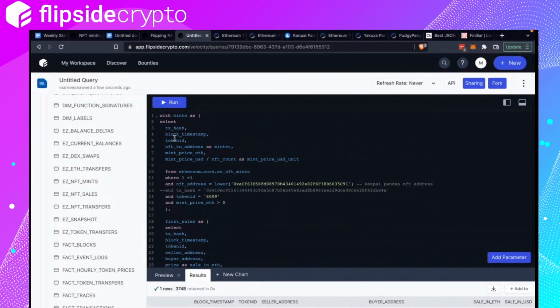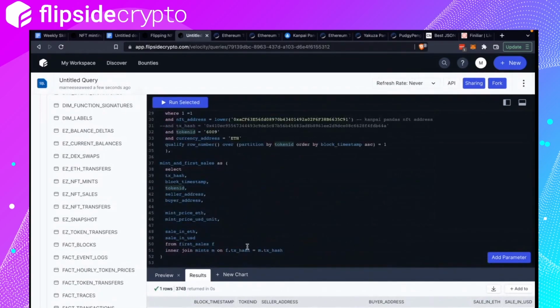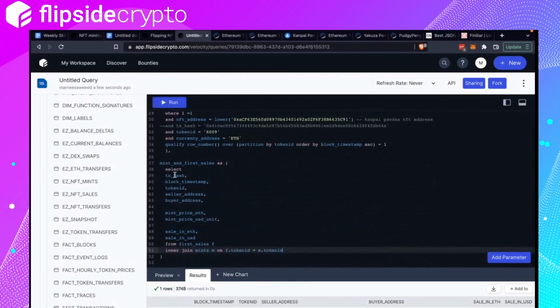I'm thinking if we need to combine on the token ID. I think we should be combining on token ID, not transaction hash. Yeah, I think that makes more sense. So the transaction hash is from the sales, token ID is from both. Okay.